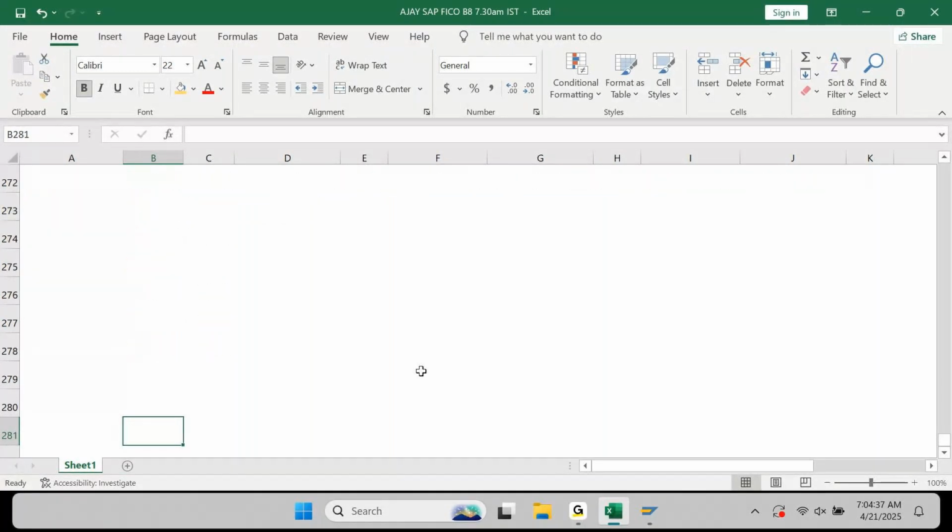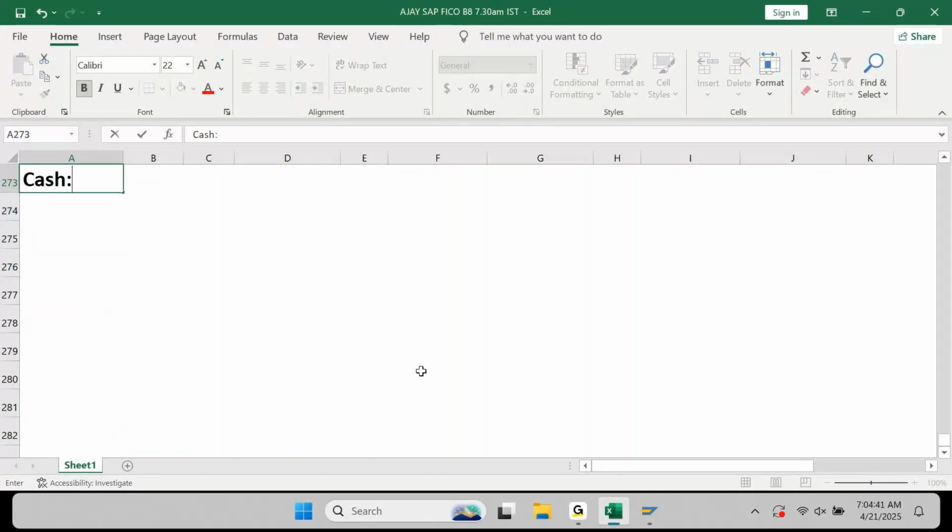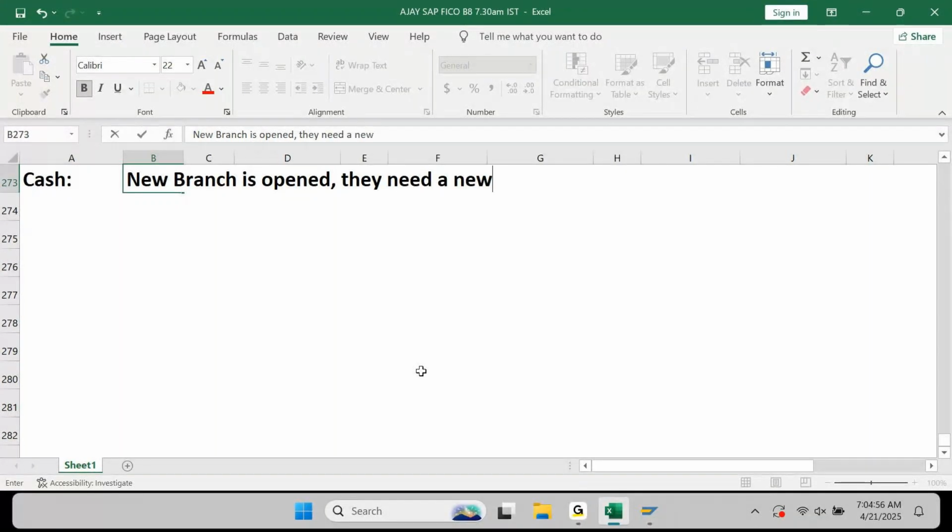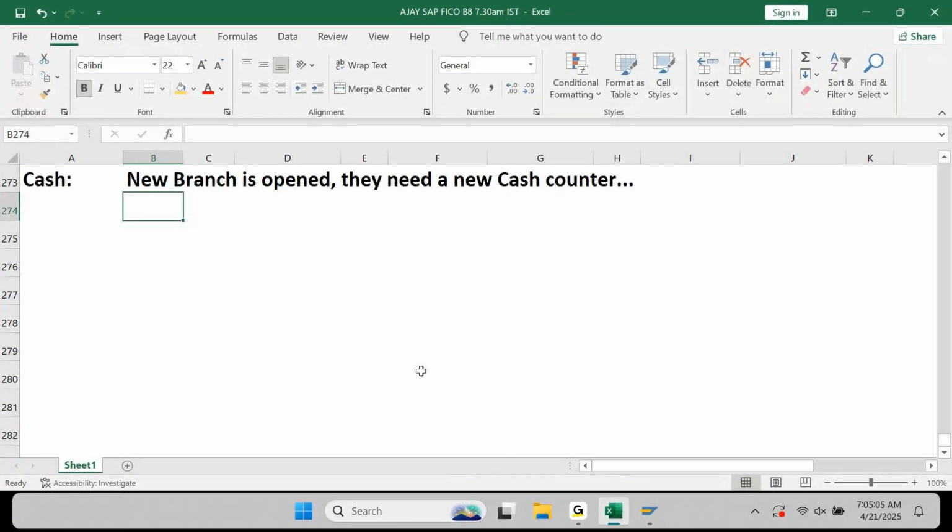Similarly, let's say cash. Assuming your client opened a new branch and they need a new cash counter because they're appointing a new cashier there.